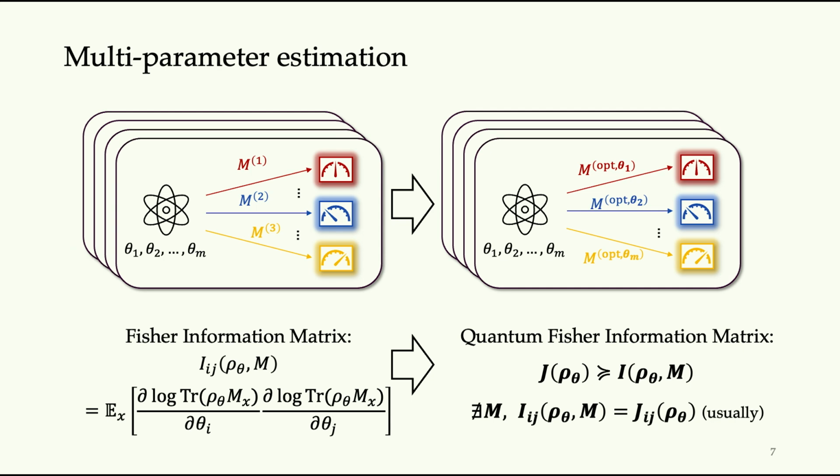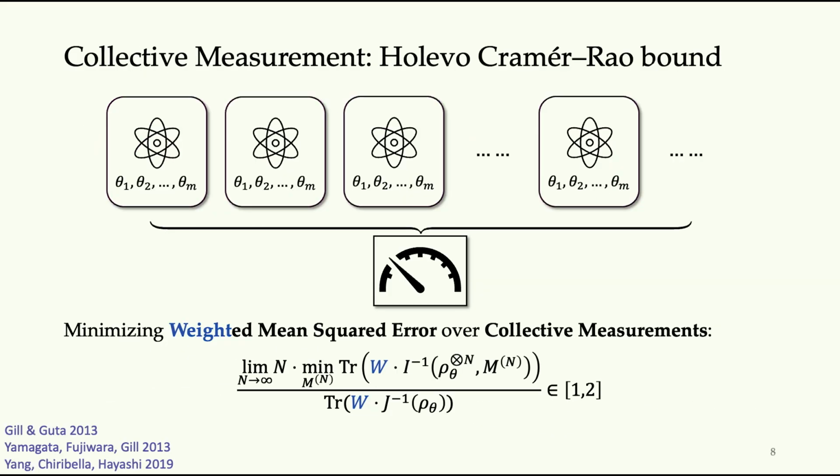So how do we resolve this issue? Does that mean the quantum Fisher information matrix is no longer useful in multi-parameter metrology? So there are several ways to deal with that. One way is to introduce a notion called collective measurement.